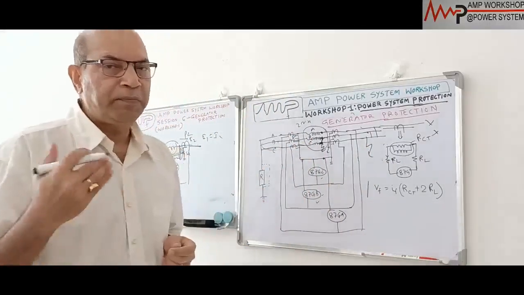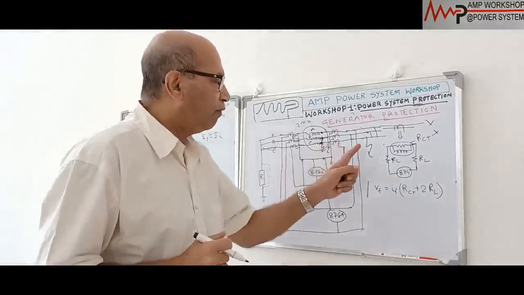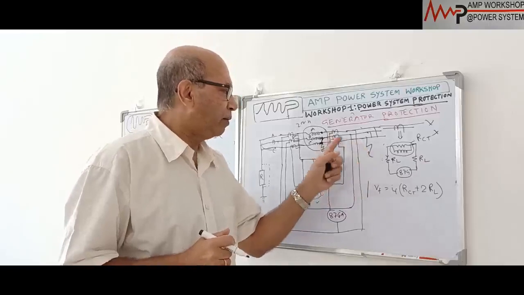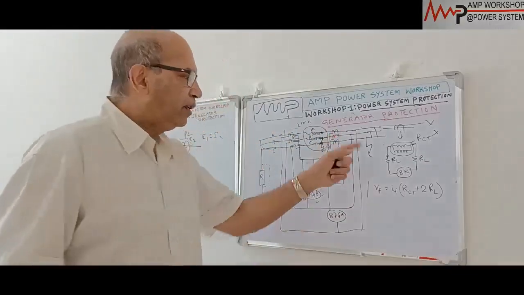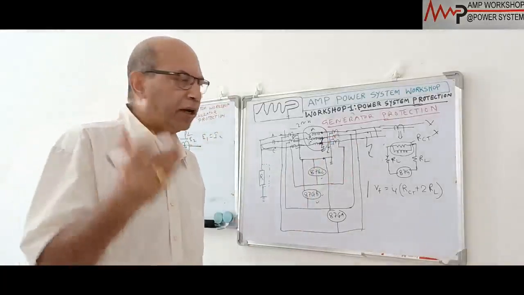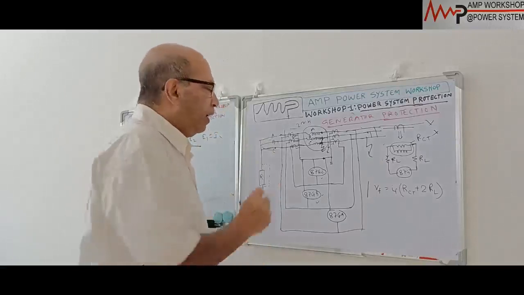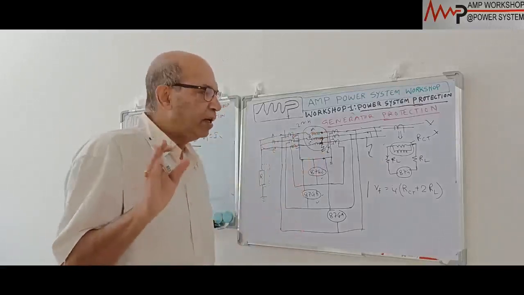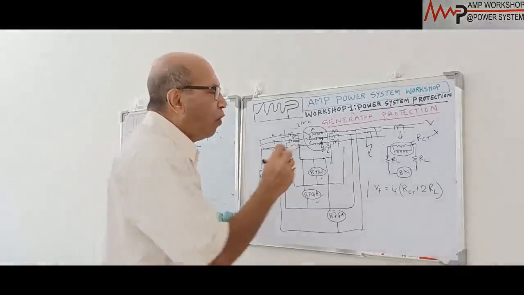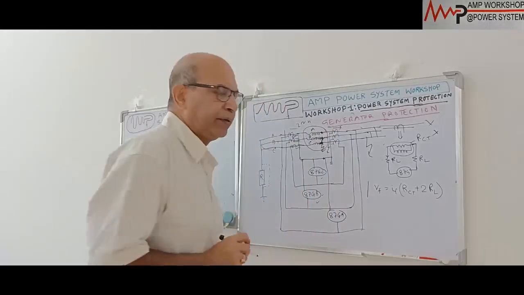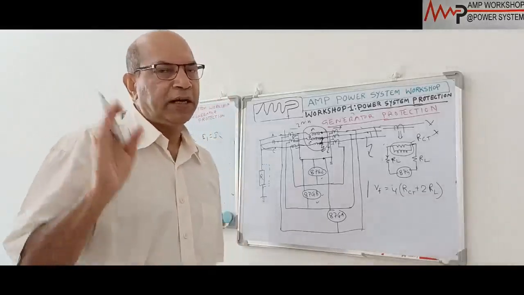Why we need the high impedance differential protection, that I am trying to explain. Now if there is a fault outside the generator area, suppose this is the protection zone, and outside the protection zone there is a fault, a heavy fault, a high fault current, maybe 20 times the fault current flowing by the generator. In that case, if this CT is not properly designed, is not of proper quality, there is a mismatch in the CT, it may happen that one of the CTs gets saturated. CT saturated means you give the magnetizing current, there is no voltage.